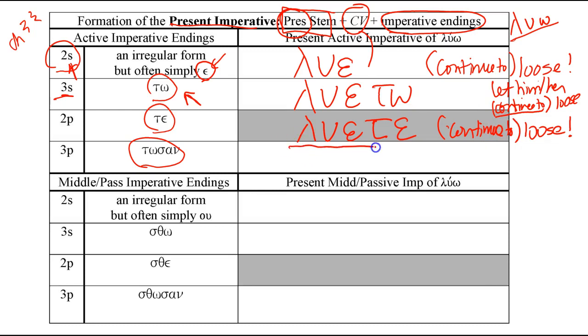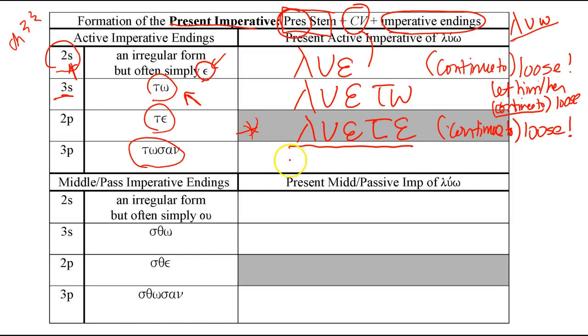Yes, luete does also have the exact same form as the second person plural, present active indicative. So you can translate luete also as you all are loosing, and context will tell you whether it's the indicative mood or the command.